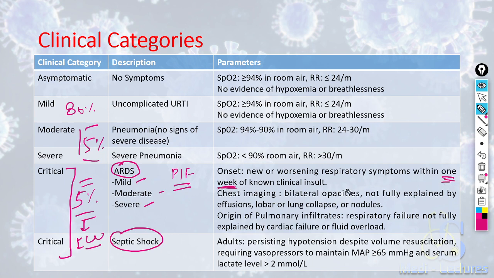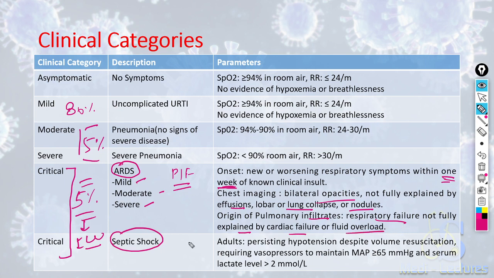Within 1 week of known clinical insult, chest imaging should show bilateral opacities which are not fully explained by effusions, collapse or nodules. The origin of pulmonary infiltrates leads to respiratory failure which is not explained by any cardiac failure or fluid overload.